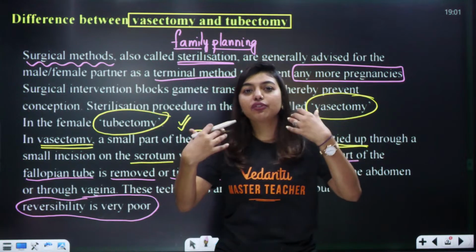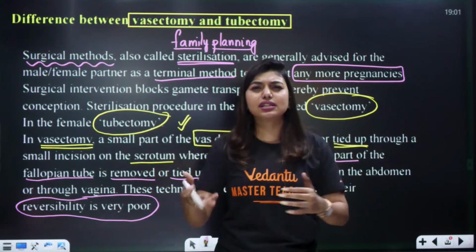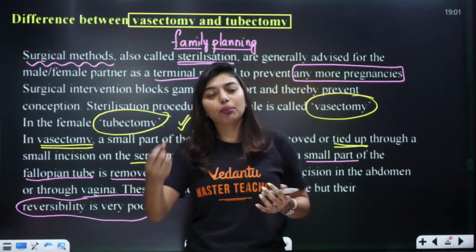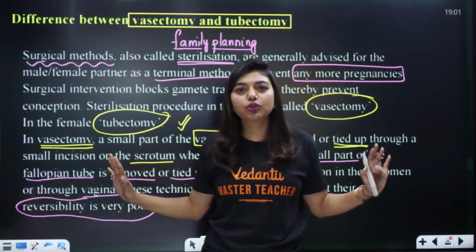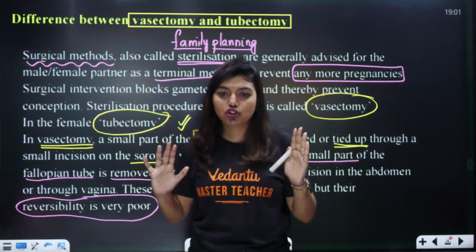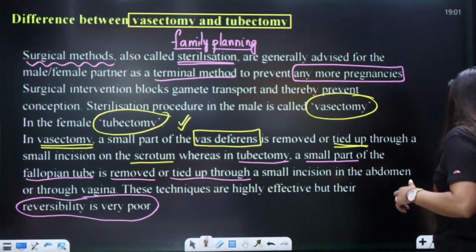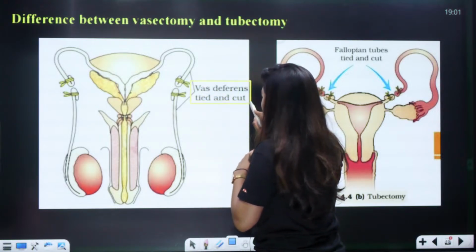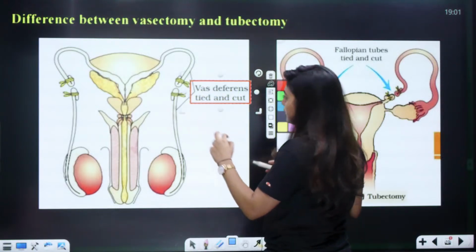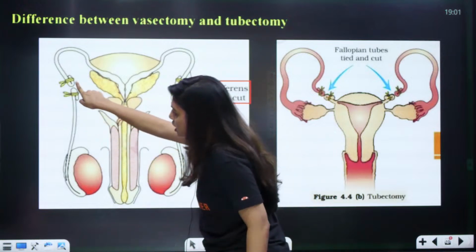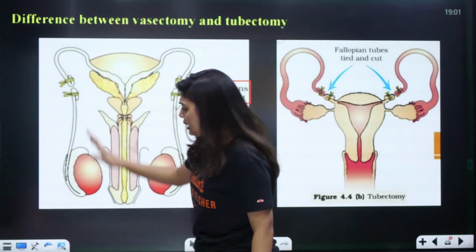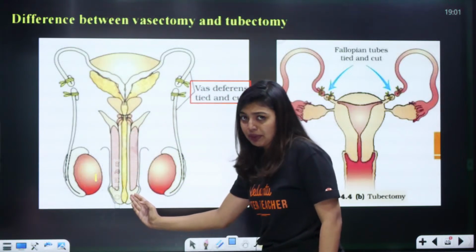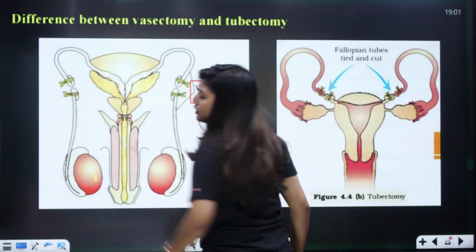No, no, no. Most of our parents, relatives, cousins, family members would have done tubectomy. Maybe you're not aware of it, but for them, normal menstruation happens and all of this continues, just that gamete transfer will be stopped. Clear? So look at the diagram, students. Here you can see the vas deferens is tied and cut. Can you see the image? This is your vas deferens, because the transfer has to happen, right? From the testis it is formed, and the transfer has to happen all the way up to the penis. So here the vas deferens will be cut and tied.